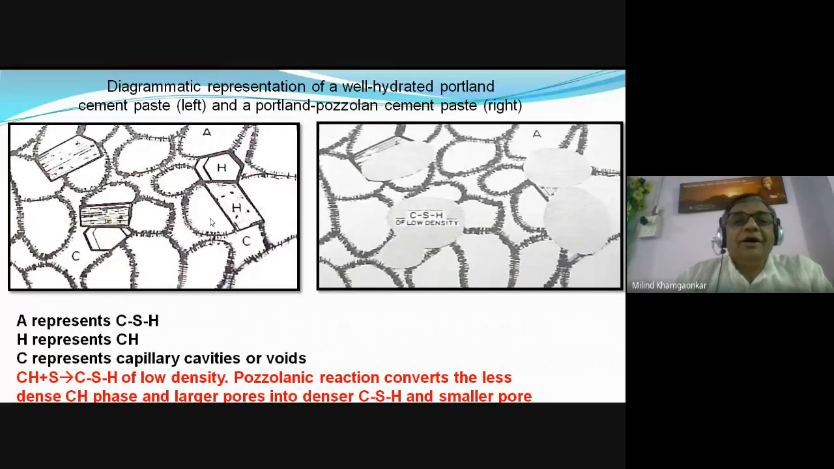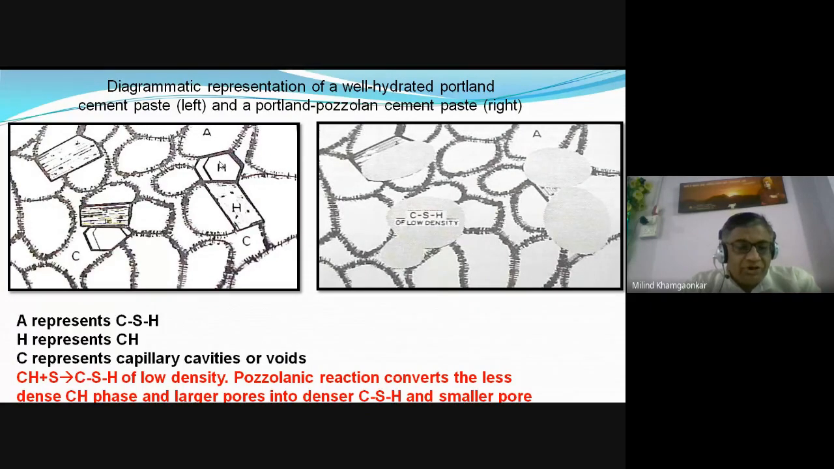So here again under the microscope, two sketches are there, wherein well hydrated Portland cement paste is shown, wherein you can see this pentagonic crystal of CaOH, which we have seen earlier in the transition zone. But here the pozzolanic cement or the pozzolanas are used, so no such calcium hydroxide is there, and all the voids in the concrete around these aggregates are filled with the cement paste after hydration.